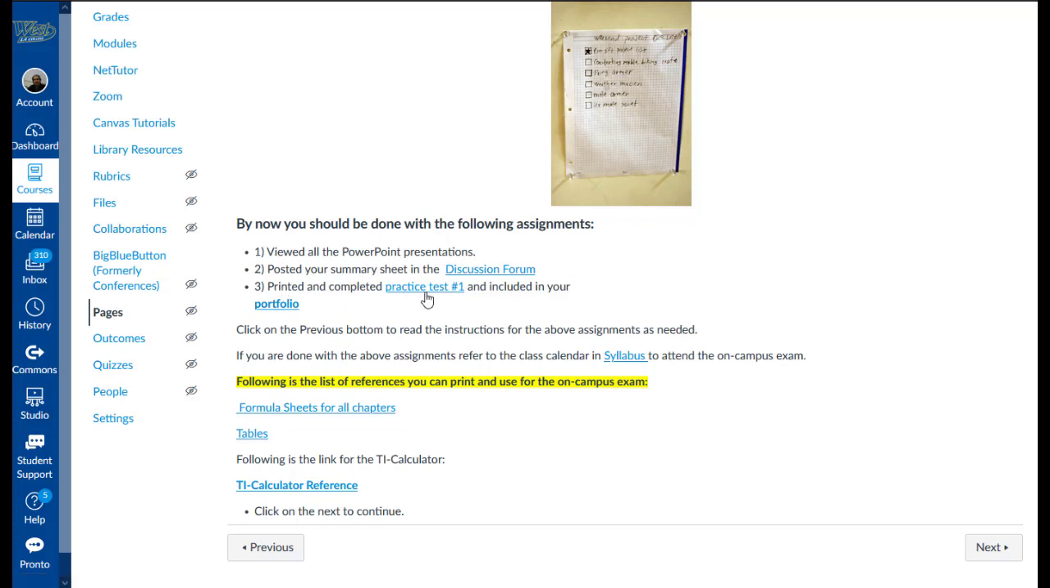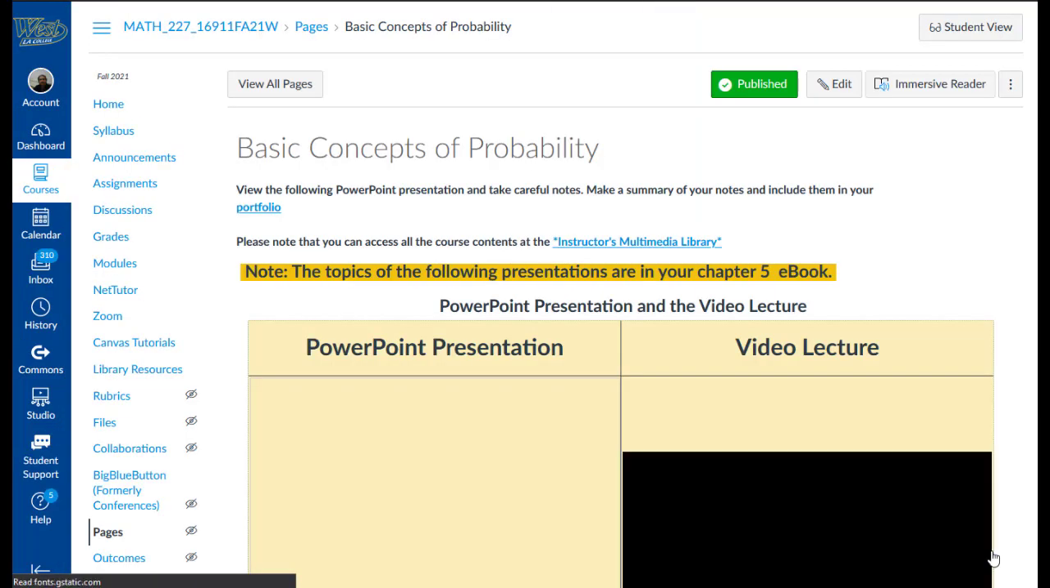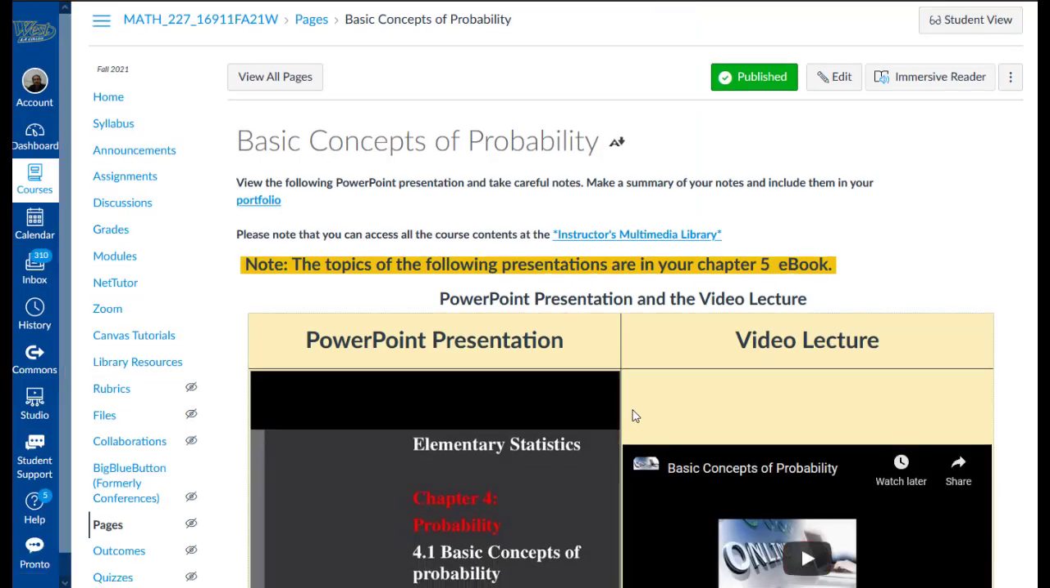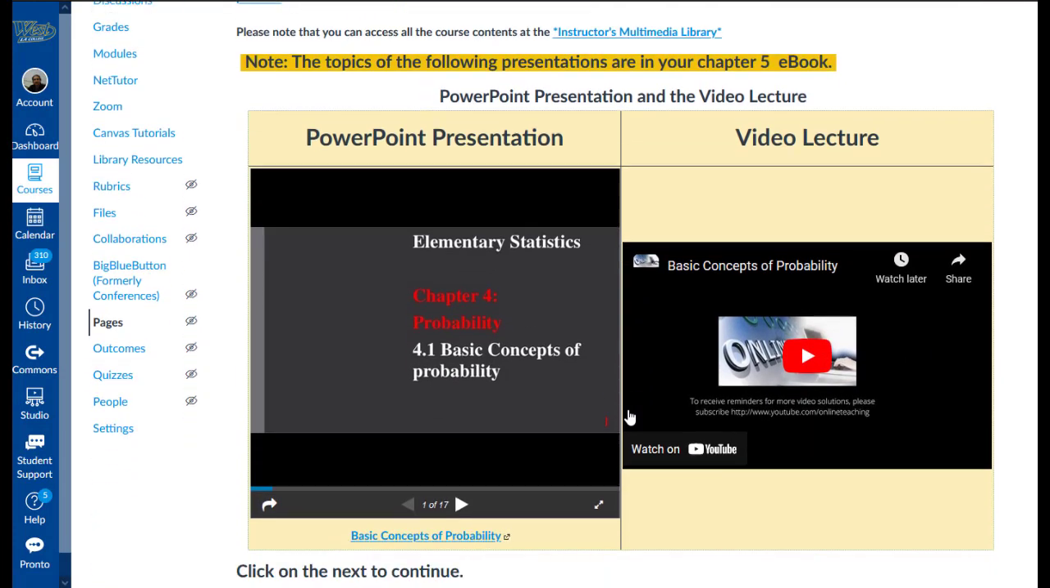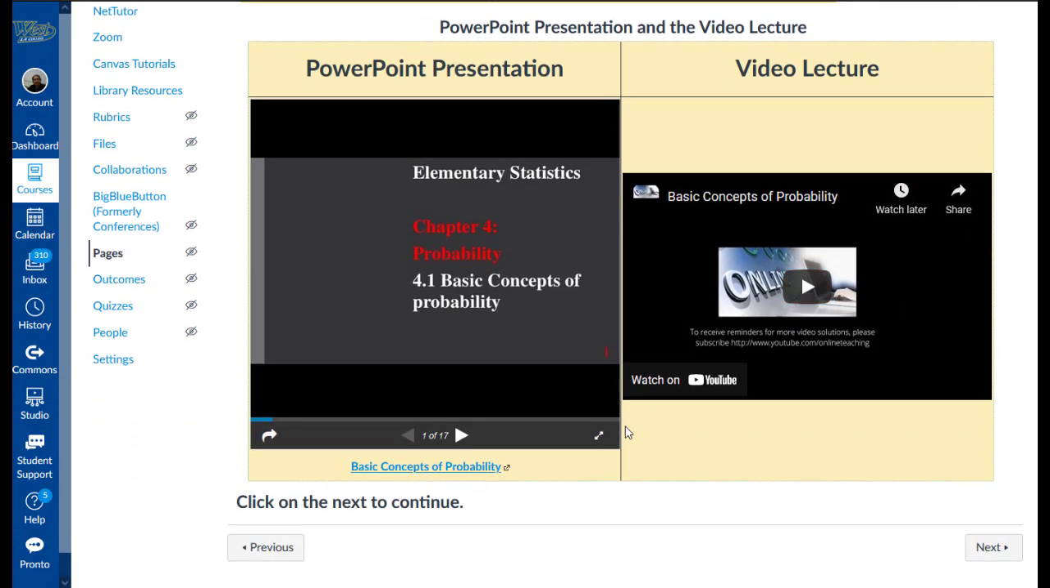Printed and completed the practice test number 1, the one I just showed you, and posted in the discussion forums. And you have access to the formula sheets, tables, TI calculator, references, and all at this point as well to prep for the first test. And then when you click on next, it would take you to the next PowerPoint presentation to prepare for the next exam, and this format repeats itself.